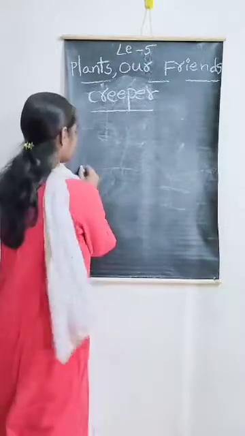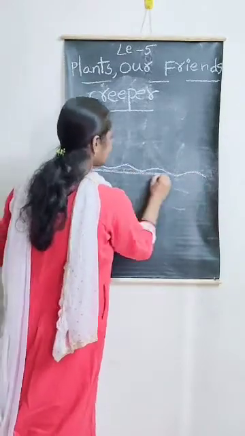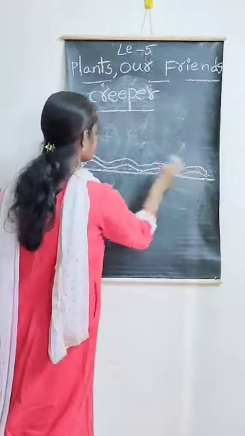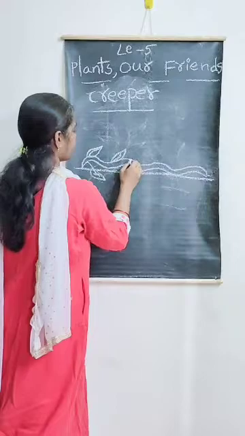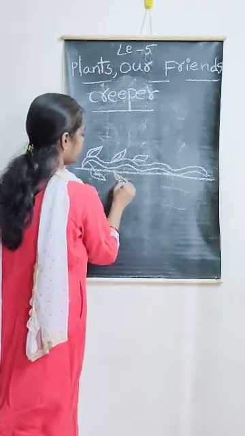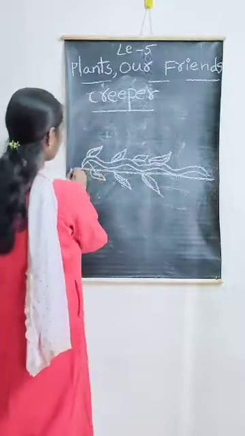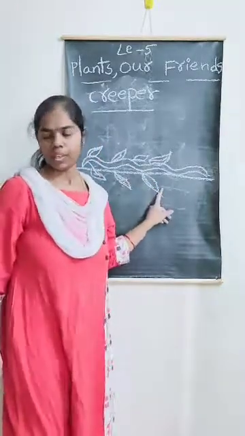Yes. This is the ground, the plant grows like this. It means it grows along the ground only. This is called a creeper.